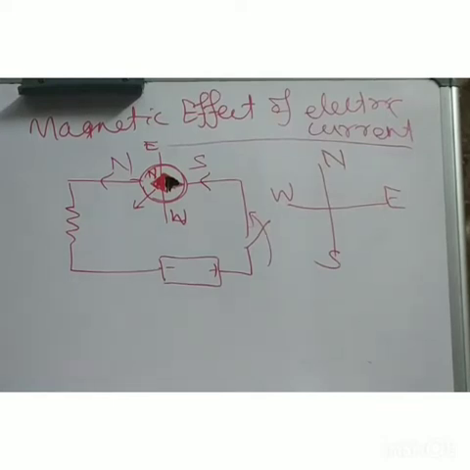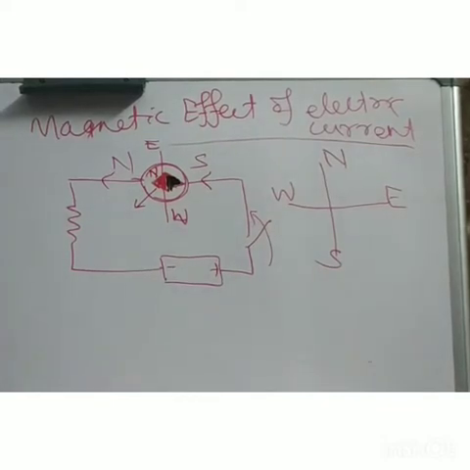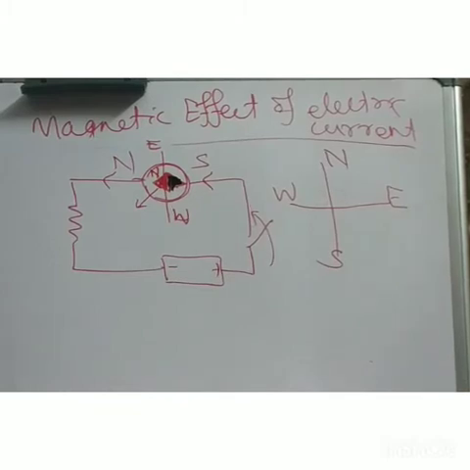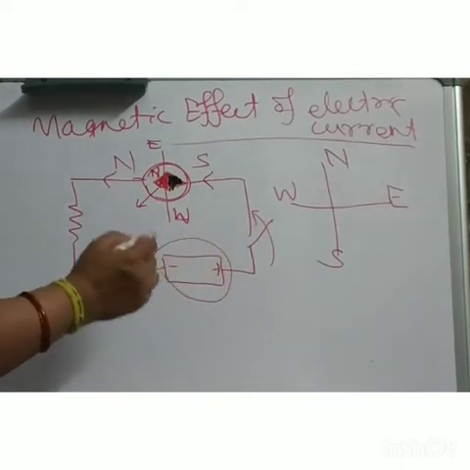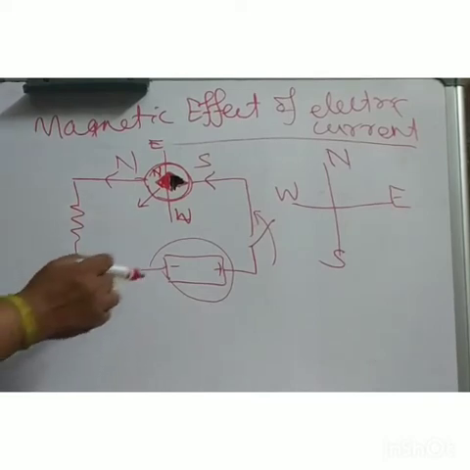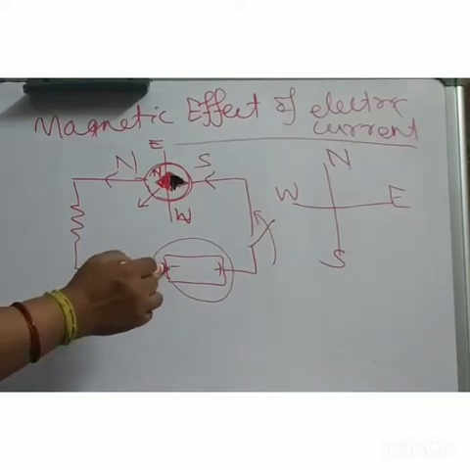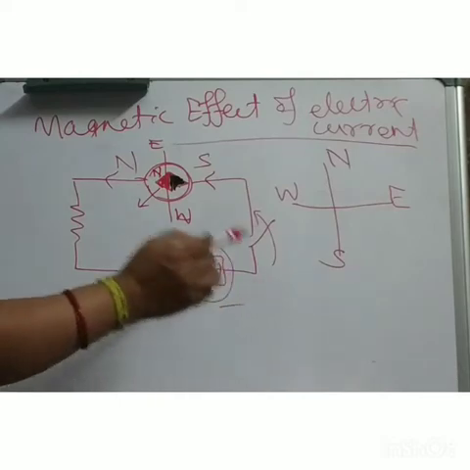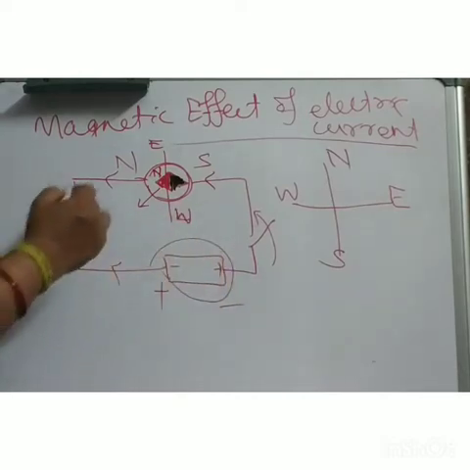Now again, he changed the direction of the current. How do you change the direction of the current? You have to change the polarity of your battery source. What was positive now becomes negative, and the other becomes positive, so current flows in the reverse direction.